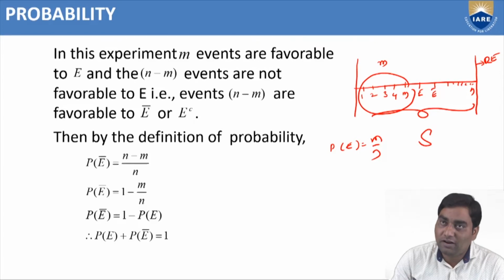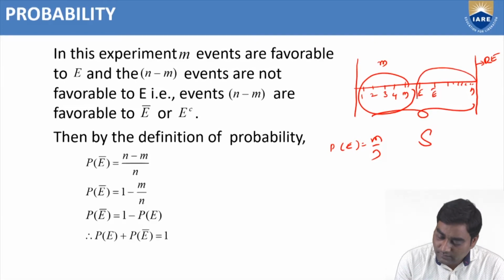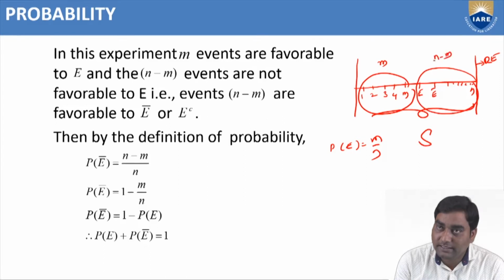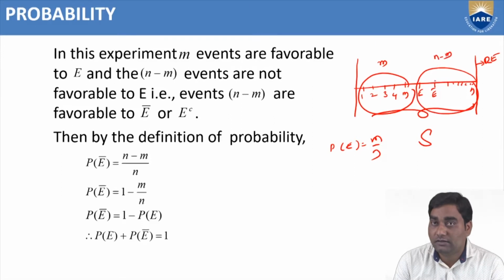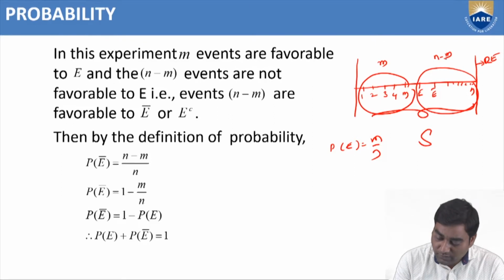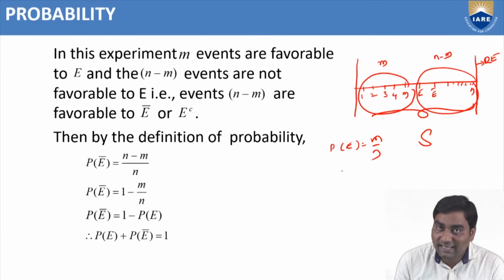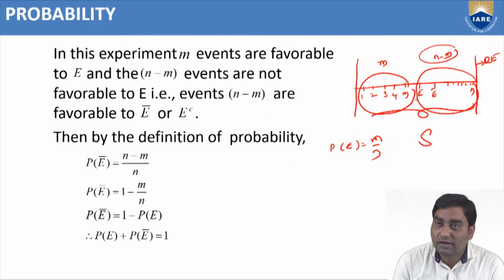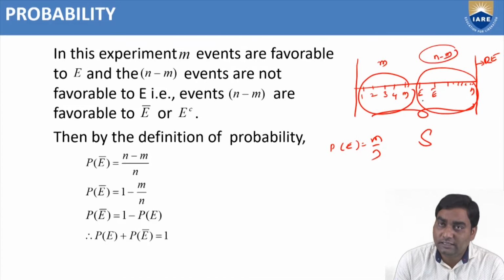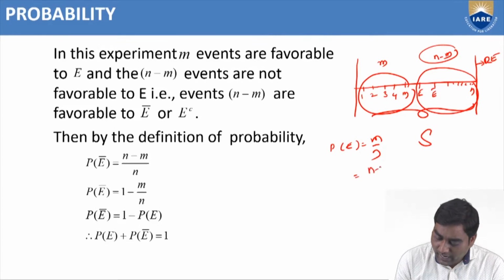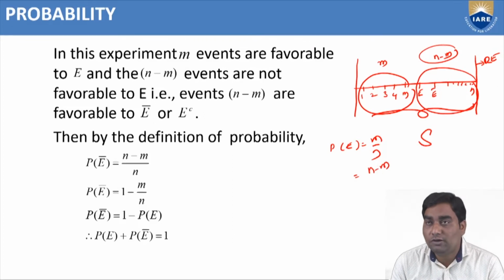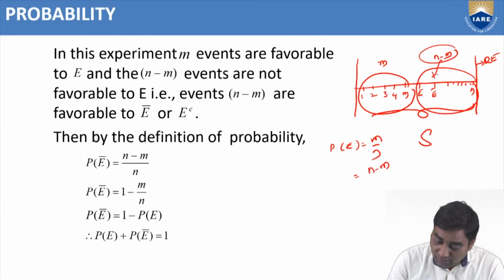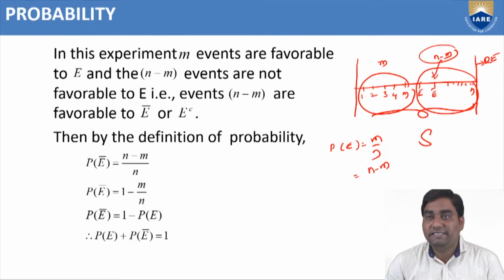From n, m are favorable, so the remaining is n minus m events, which are not favorable to E. By the definition of probability, n minus m events are not favorable to E. That means they are favorable to other than E, which is E bar.